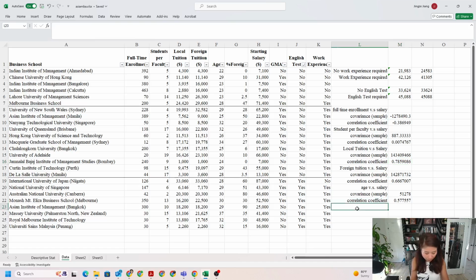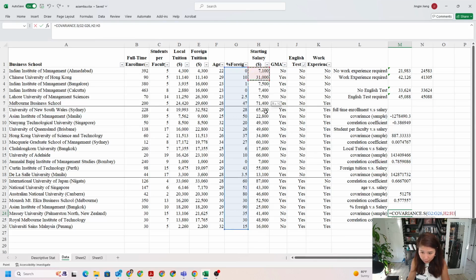Okay, so the last one is the relationship between the percentage of foreign students and salary. So let's see what the covariance is. Covariance, and I will select the percentage of foreign students, then starting salary. Okay, it's positive. How about the strength? Foreign, starting salary.